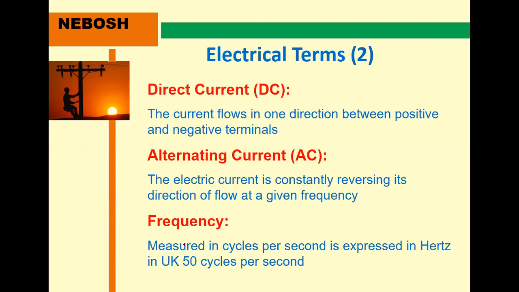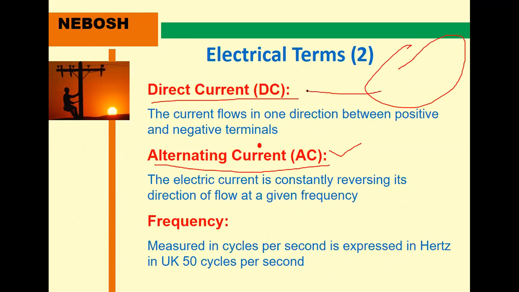And mainly two types of currents are available: one is direct current and the other is alternating current. The current used in our homes is known as AC, alternating current. Here also we are using AC. Direct current is nothing but DC, and it comes from generators. Using generators, we generate electricity, and this is known as direct current, DC.